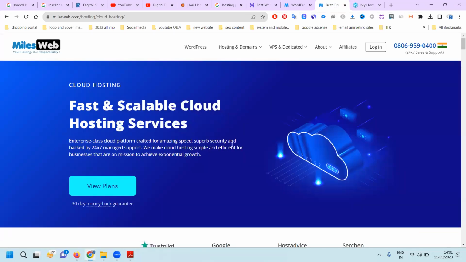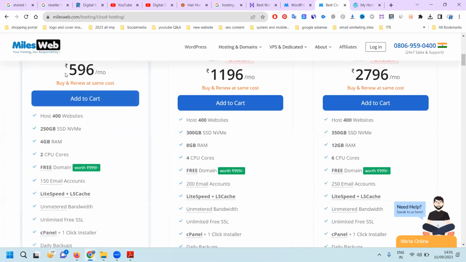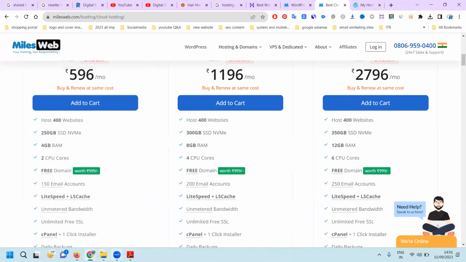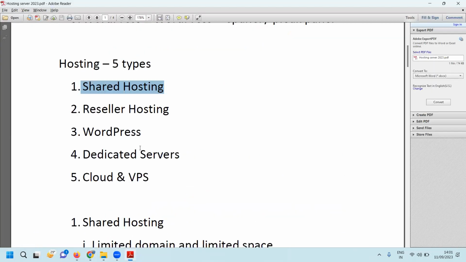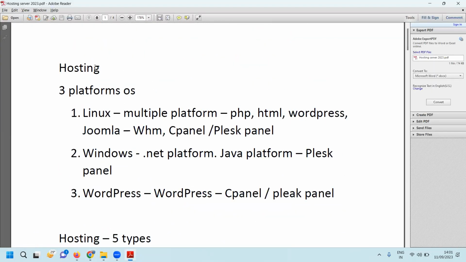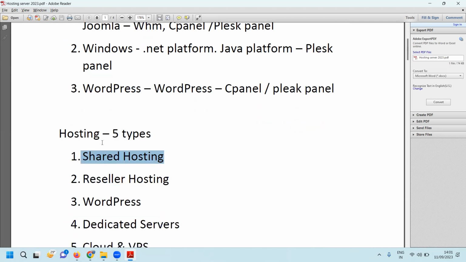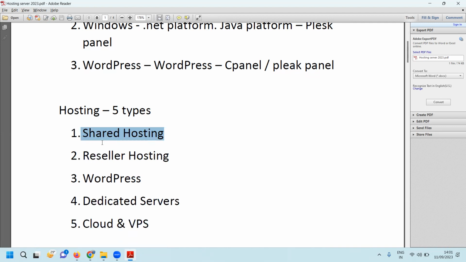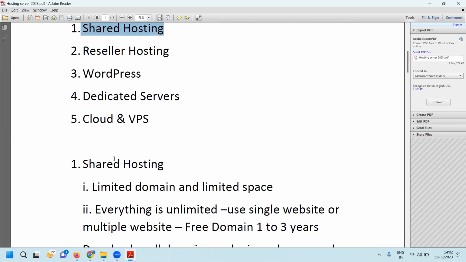Cloud hosting will also be too expensive, or a little bit expensive for users. The charge here is 596. Remember, hosting supports platforms like Linux, Windows, WordPress. How many hosting types are there? Shared hosting, reseller hosting, WordPress, dedicated server, cloud, and VPS.